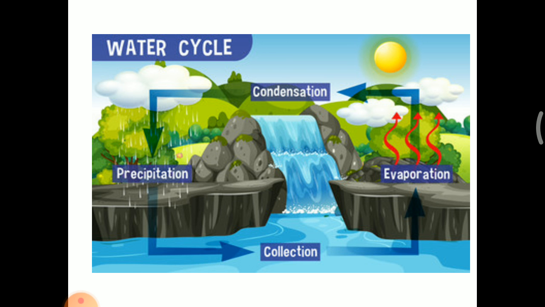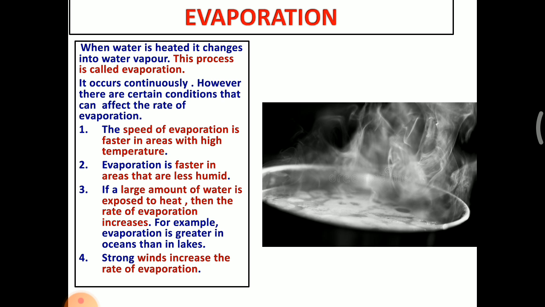In this water cycle, there are three processes involved. One is evaporation, another one is condensation, and the third one is precipitation. The first one, evaporation. When water is heated, it changes into water vapor. Here, the liquid state water is changed into gaseous state water vapor when we heat it. This process is called evaporation.